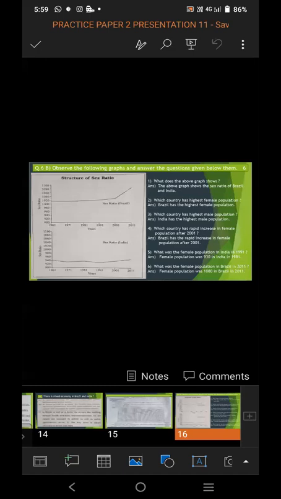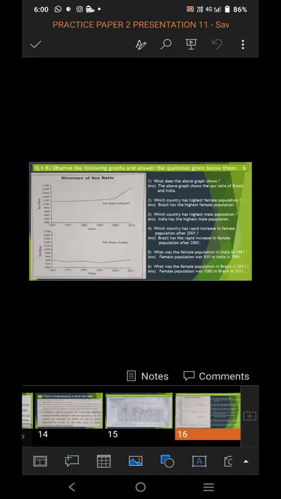And the sex ratio is counted in numbers such as 900, 920, 940, 960, 980, and 1000, and it goes on increasing.